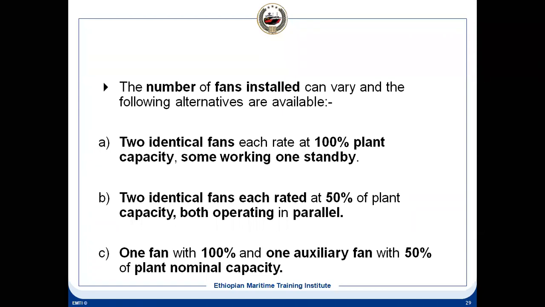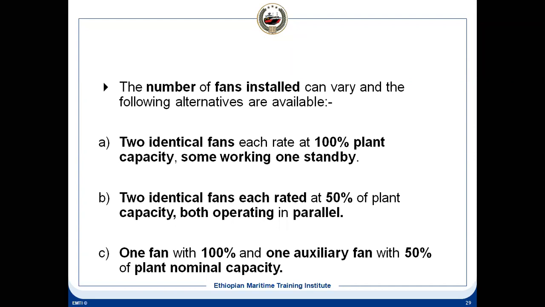So the ship owners and the shipyard used to make the vessel like this. Then experience showed that, because IG has a lot of impurities and the temperature is high, blower failure can happen. Suppose the large blower fails, then what will happen? You cannot discharge. With that small capacity, you won't be able to discharge. So the owners and the shipyard realized you cannot save money like that. It's better to have 100% and another 50%, so you can still discharge at 50%.